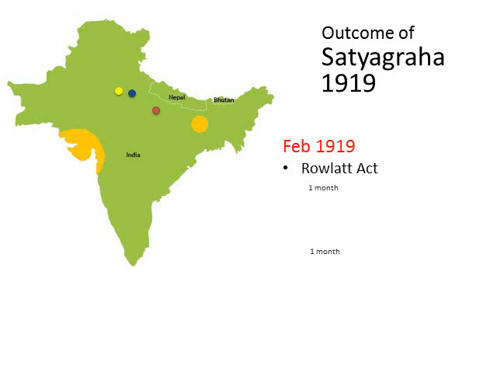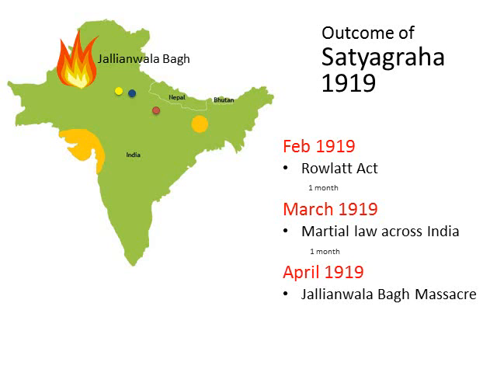They came up with the Rowlatt Act, which allowed them to arrest anyone and put them in jail for 2 years for carrying out any activity against the British government. They started putting up martial law in all the sensitive areas of India. Under the martial law, the police and army got empowered to shoot anyone for any activity against the government. Using martial law, the Jallianwala Bagh massacre happened.